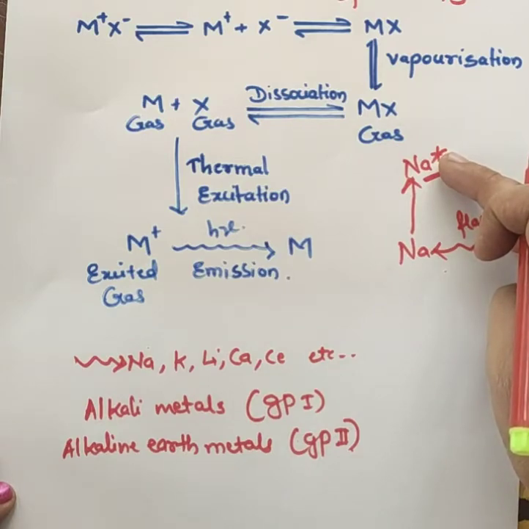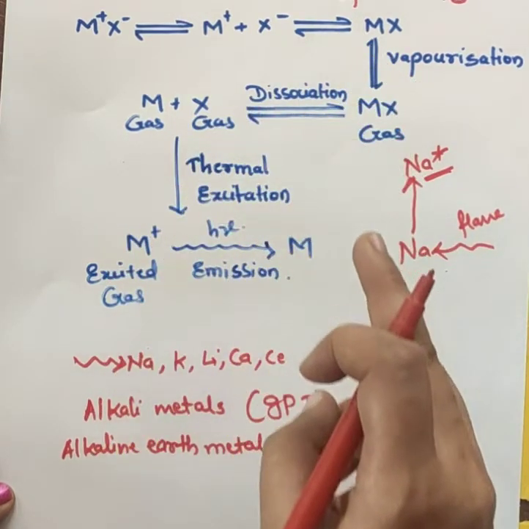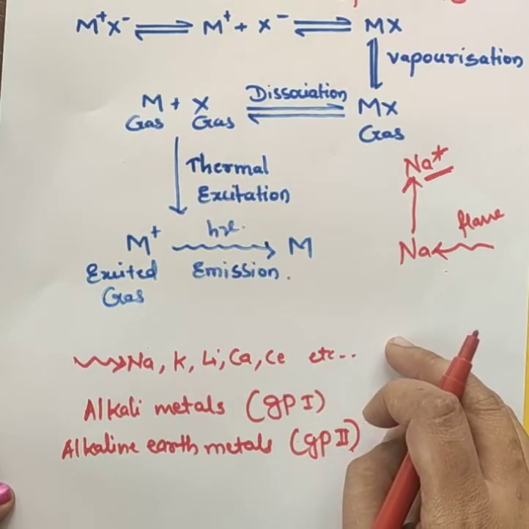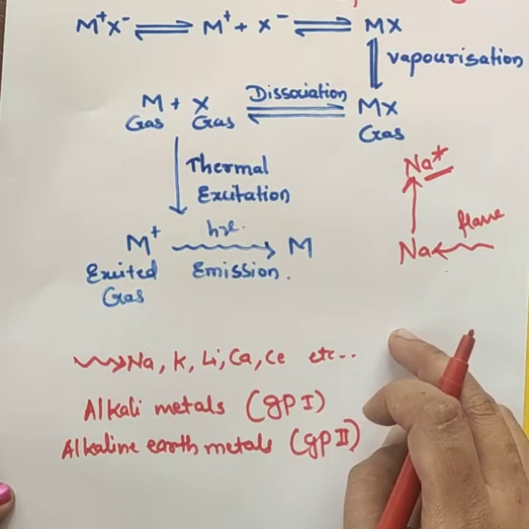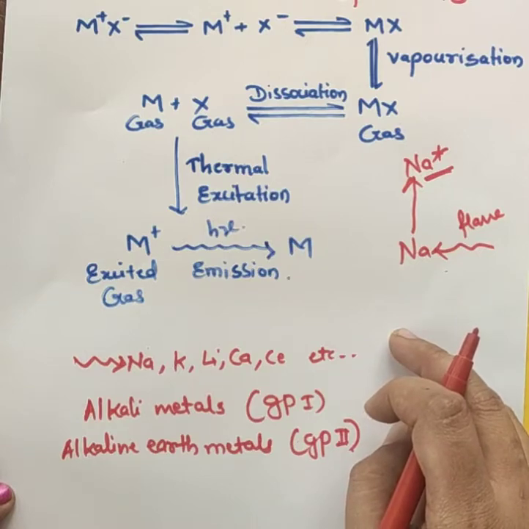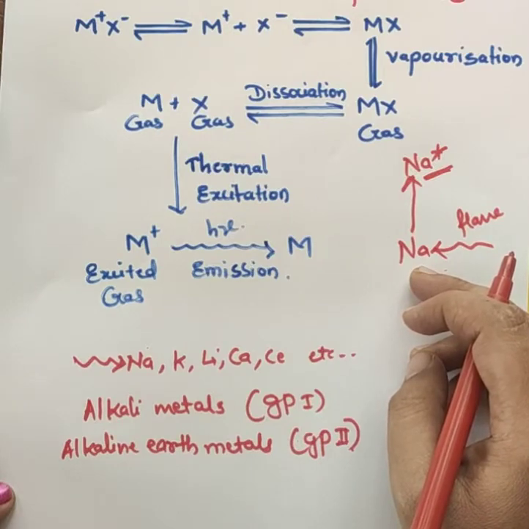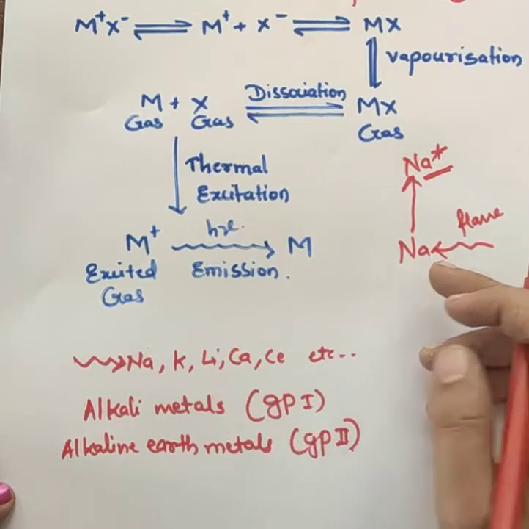The absorbance of light due to the electron excitation can be measured by using the direct absorption technique, that is called atomic emission spectroscopy, or atomic emission technique. Then subsequent loss of energy results in the movement of the excited atom to the lower energy ground state with the emission of some energy.